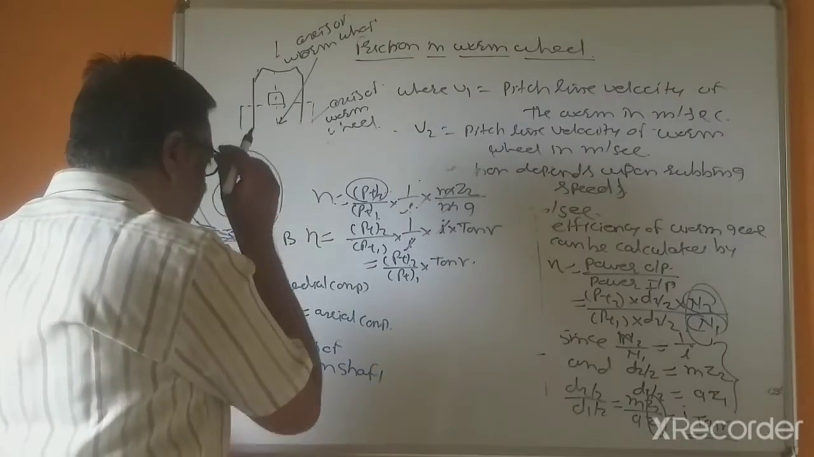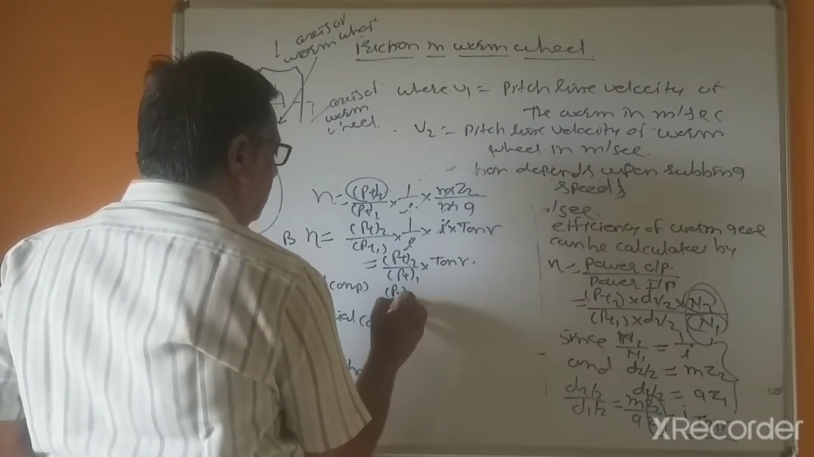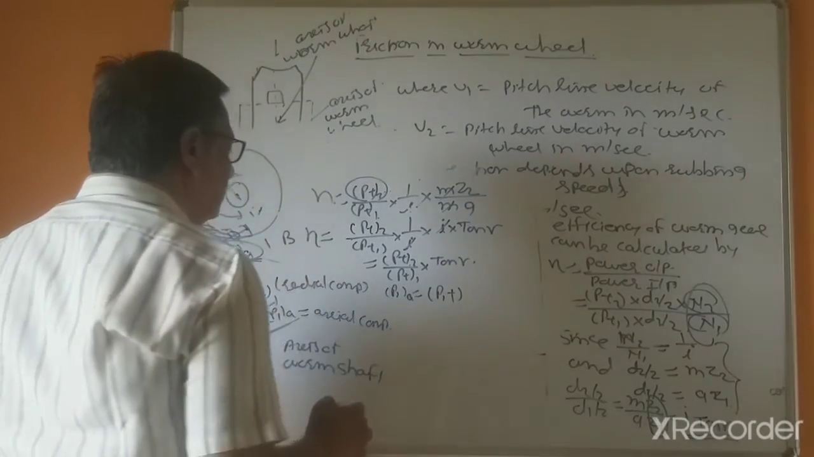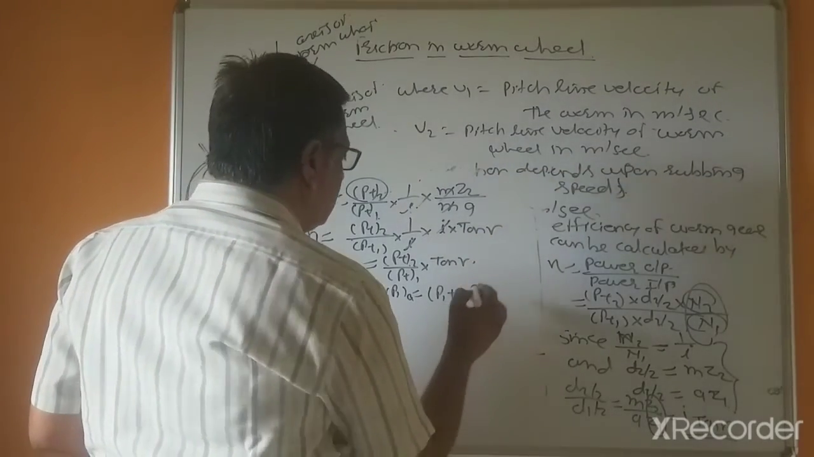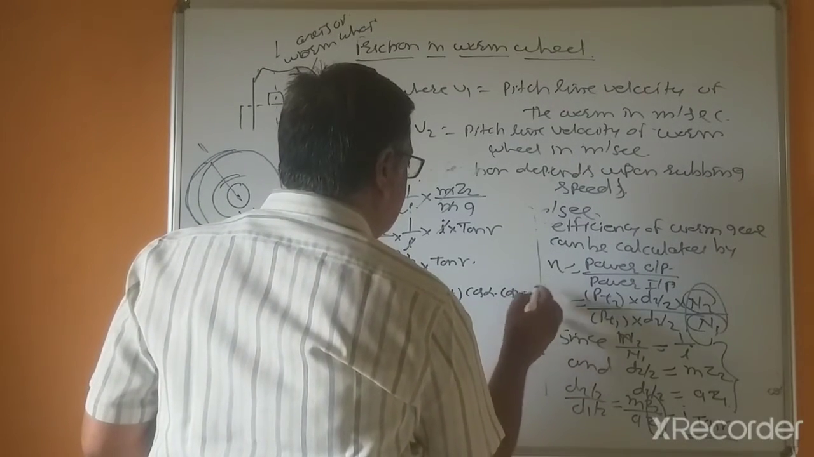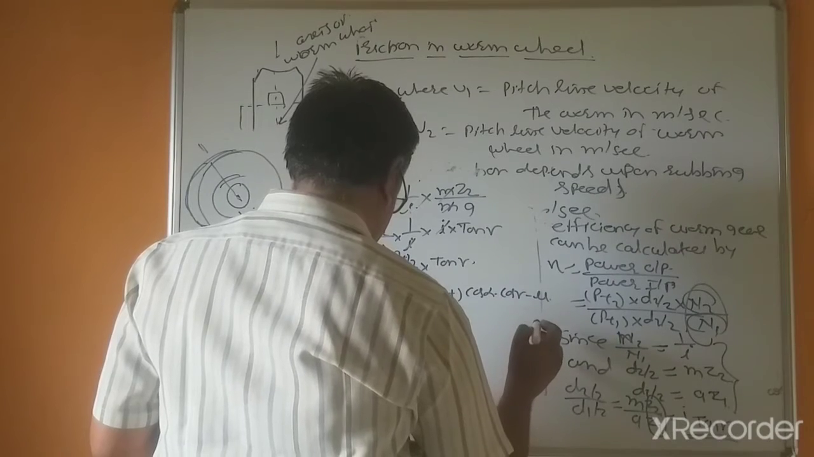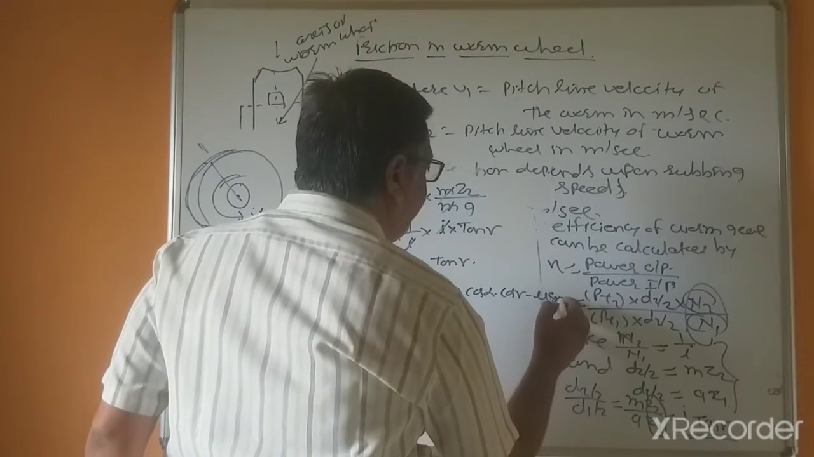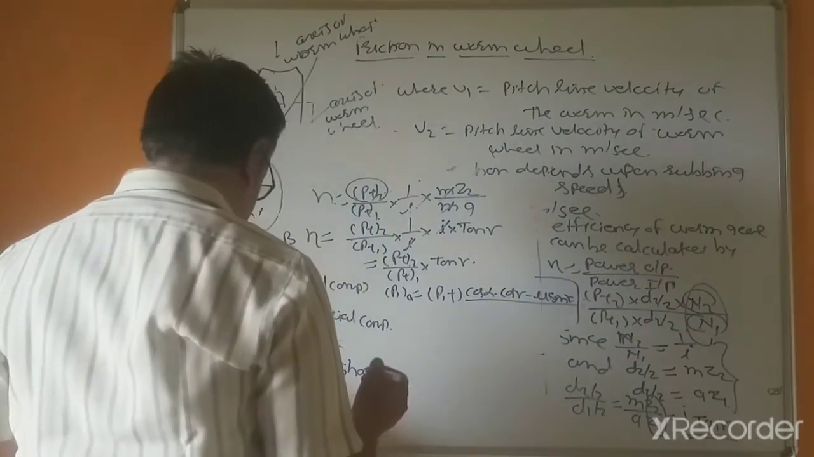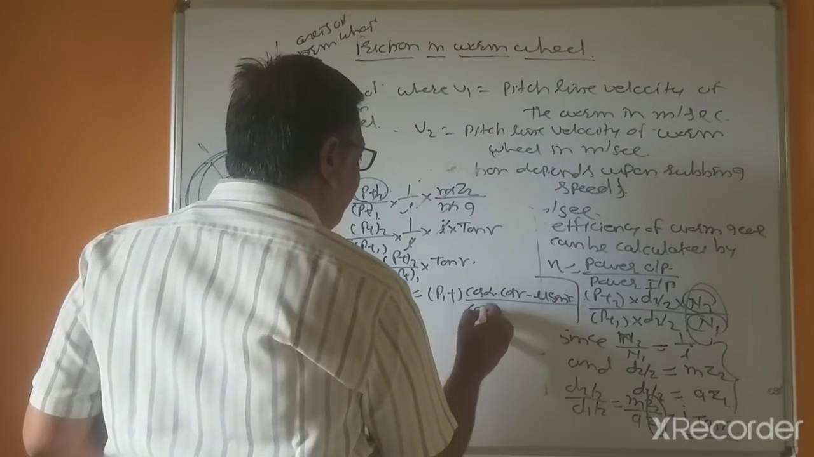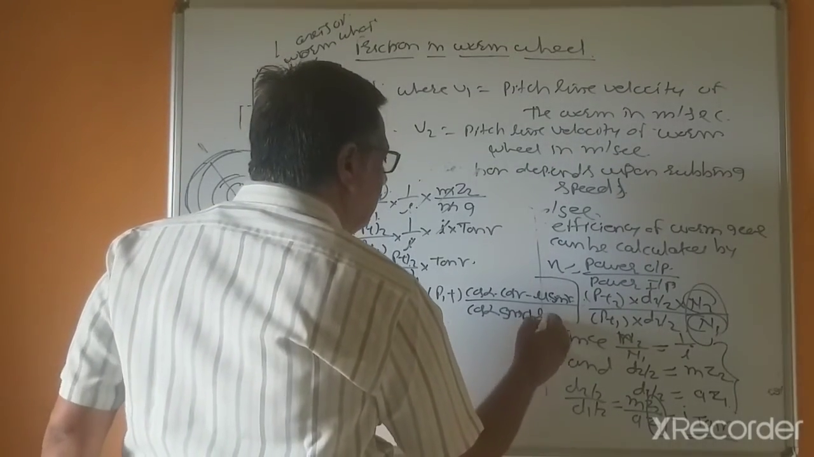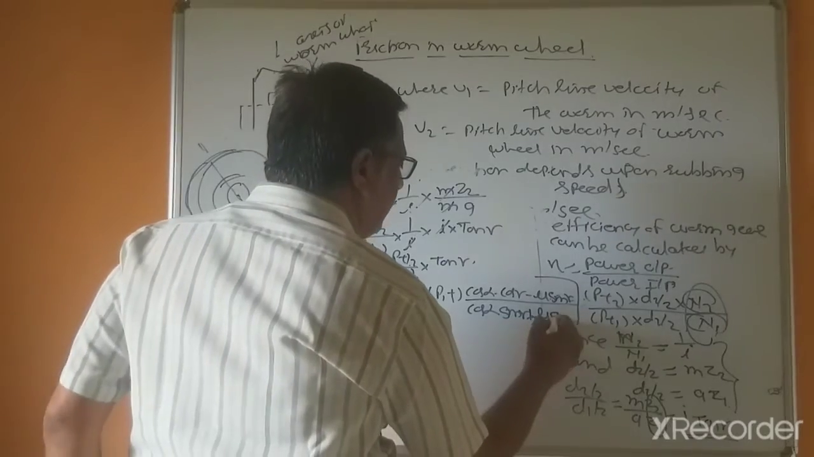So that's why P1A equal to relation P1 T equal to cos alpha into cos gamma minus coefficient of friction multiplied by sin gamma, divided by cos alpha sin gamma plus mu cos gamma.